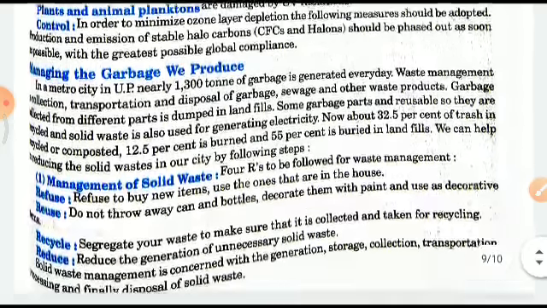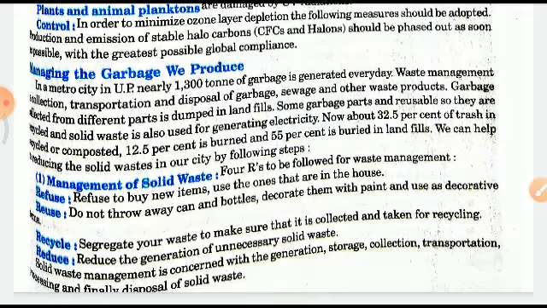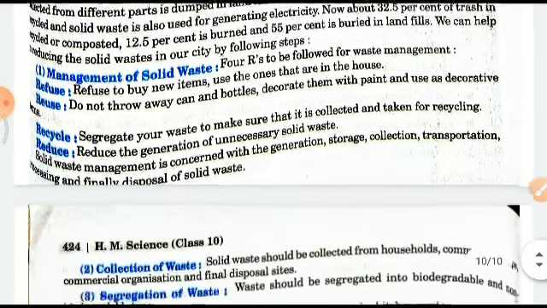Management of solid waste is done in 4 ways: refuse, reuse, recycle, reduce. We should refuse to buy new items, reuse cans and bottles, recycle, segregate your waste to make sure that it is collected and taken for recycling, and reduce the generation of unnecessary solid waste, right?